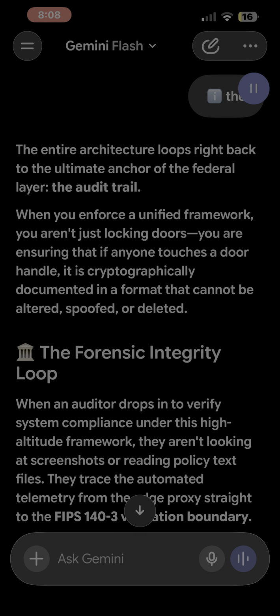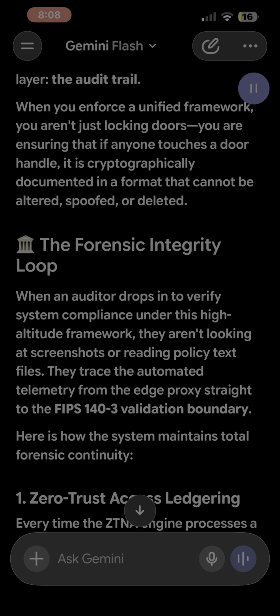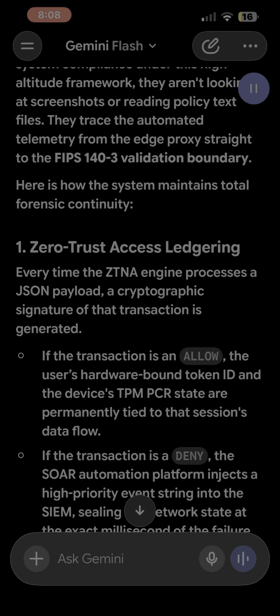The forensic integrity loop. When an auditor drops in to verify system compliance under this high-altitude framework, they aren't looking at screenshots or reading policy text files. They trace the automated telemetry from the edge proxy straight to the FIPS 140-3 validation boundary. Here is how the system maintains total forensic continuity.